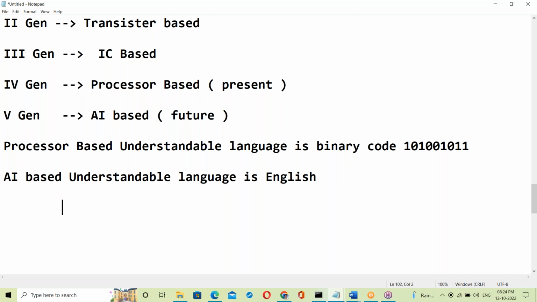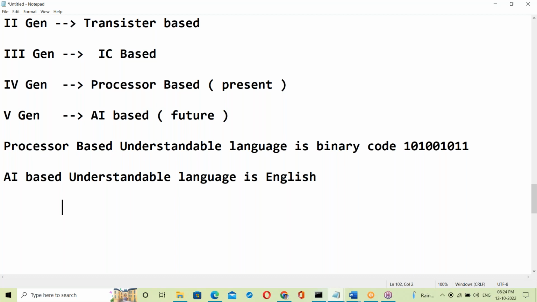Everything is automated, so our things become easy. Sitting in one place, you can control everything.